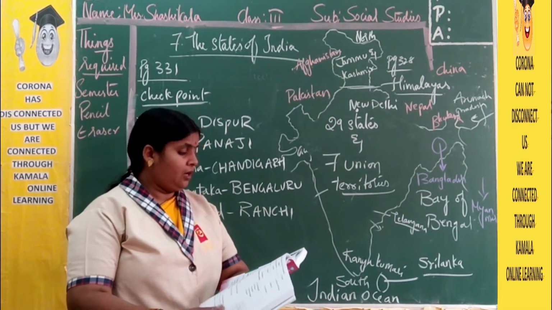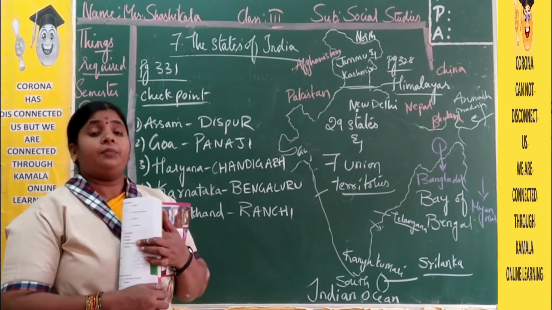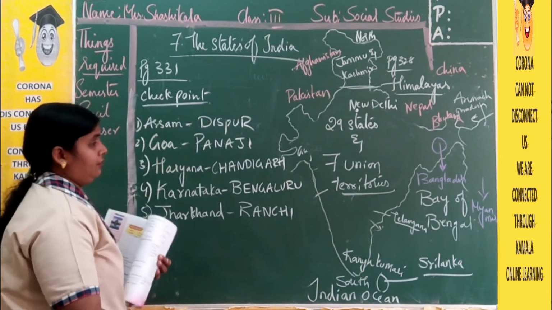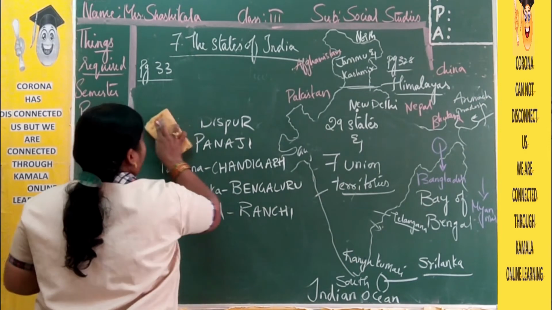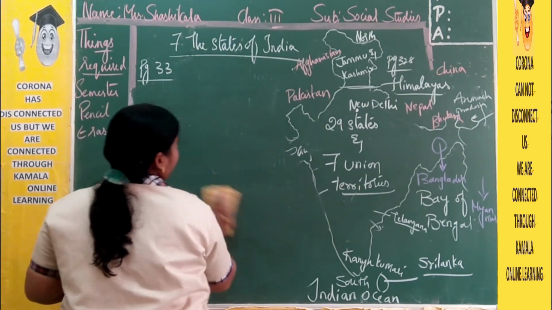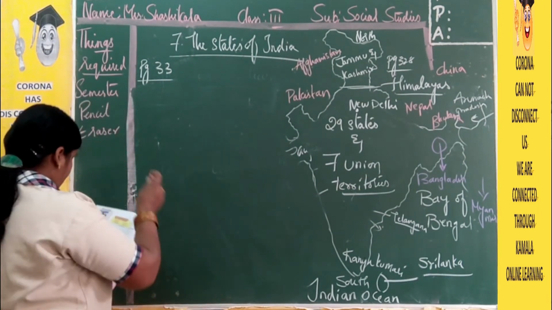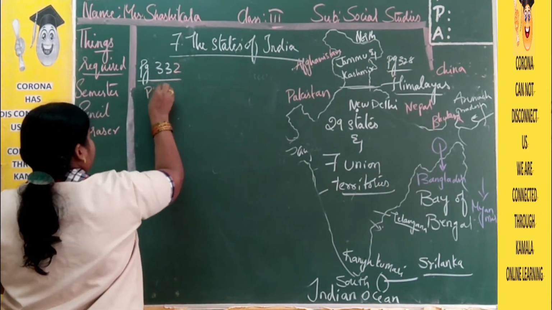Now, here we have page number 332. Please write along with me without any mistake. Page 332, picture 7.